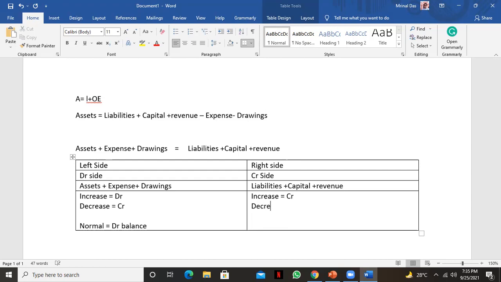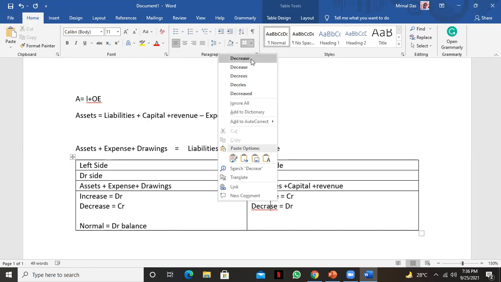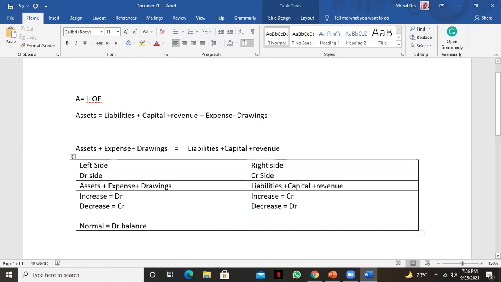If it is decreased, then it will be debit. Okay, decrease korle debit. Yes, sir. And the normal balance will always be a credit balance.